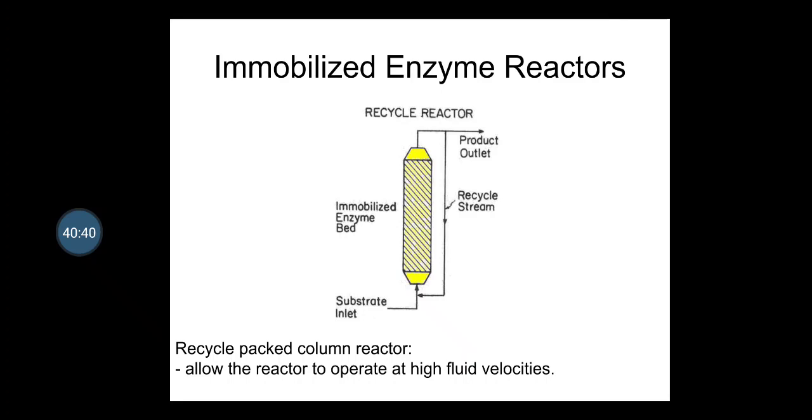So this process of immobilization is performed by mixing the enzyme and polymer support in a stirred reactor, or by percolating the enzyme through a packed bed tube or the membrane, which is in yellow color.